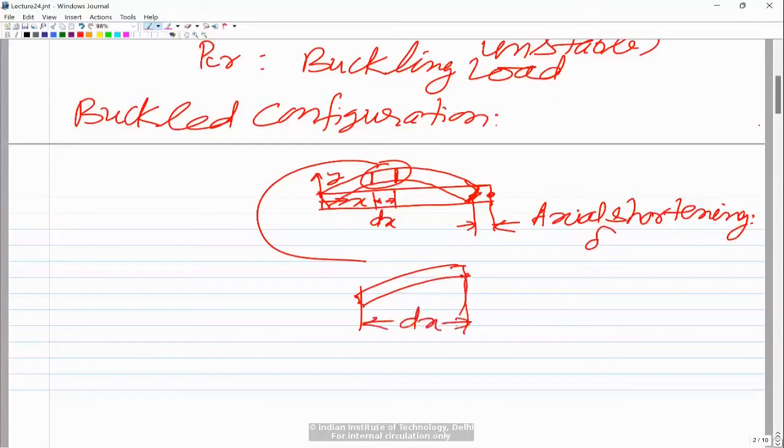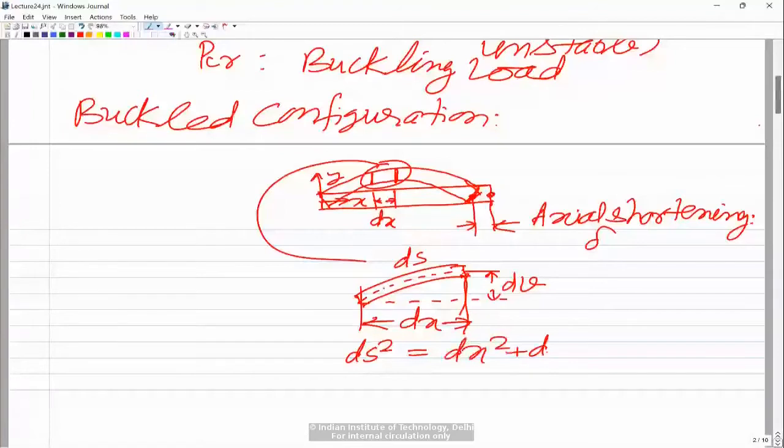This is the horizontal distance, and the vertical separation is going to be the differential change in the vertical displacement v, so this would be dv, and the length along this direction can be taken as ds. So for small lengths, you can say that ds squared equals dx squared plus dv squared.